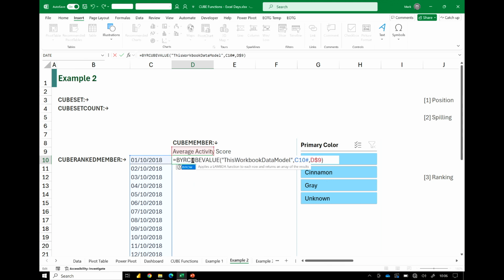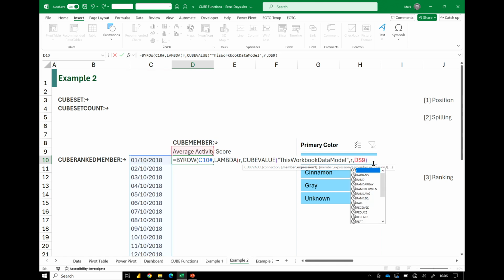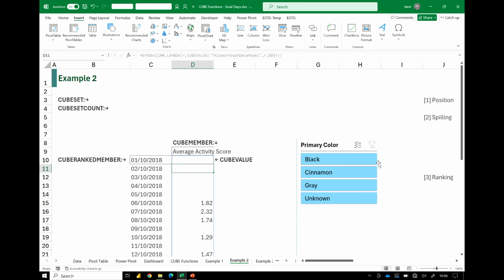So BYROW, open bracket, we want C10 hash, comma, LAMBDA. My parameter will be called R. And then rather than referencing C10 inside our cube value, we're going to reference R. We're going to close it again, press return, and look at that, it now spills the values out. That's amazing, isn't it?